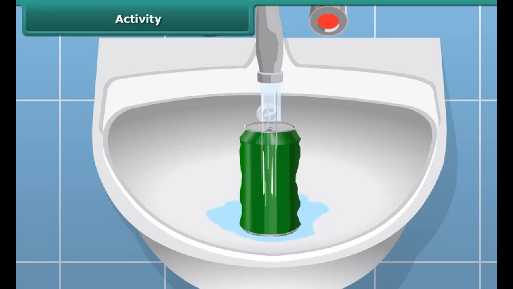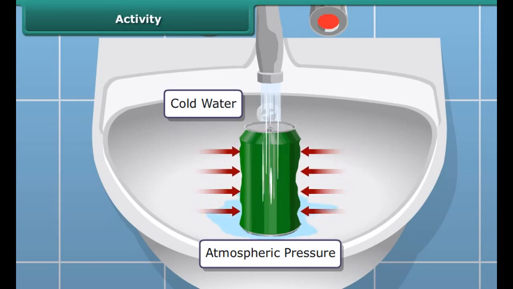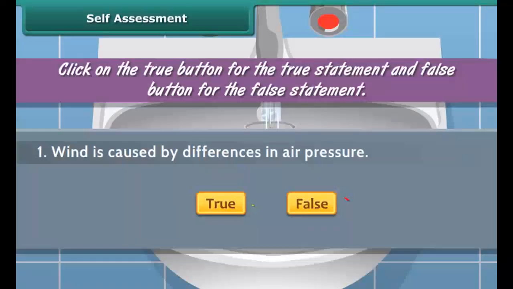Do you know why this is so? As water is poured over the can, some steam in the can condensed into water, which reduces the amount of air inside the can. That means air pressure inside the can decreases than the pressure exerted by the air from outside the can. As a result, the can gets distorted. So, by this activity, you learned that air exerts pressure.